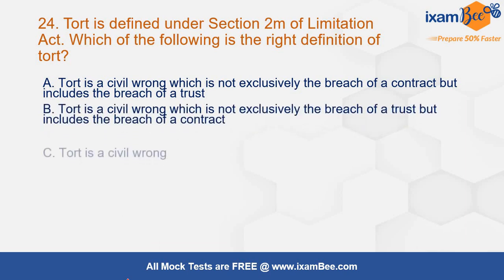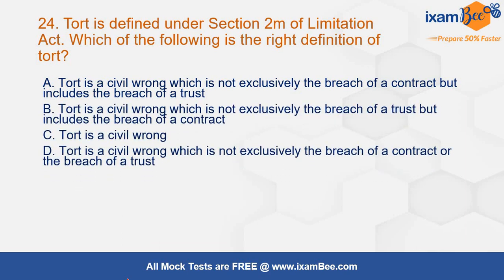Civil wrong तो ये सब जगह आएगा ही. You know about the general definition of tort. Not defined statutorily है क्या? नहीं. It is defined statutorily, we know that. So the answer is going to be D. Tort is a civil wrong which is not exclusively the breach of a contract or the breach of a trust. Very simple definition it is. वही है सब कुछ. अगर आप एक simple reading भी करोगे, you can answer this question very easily.